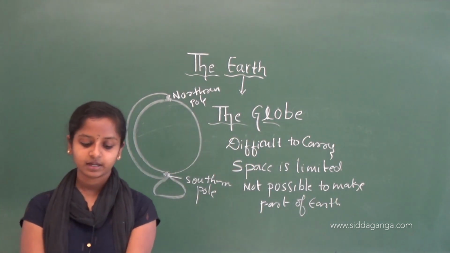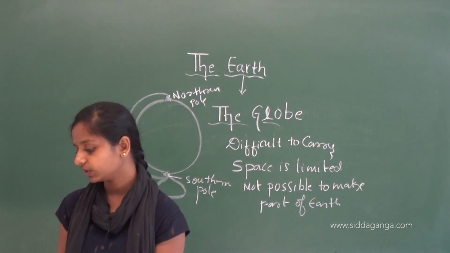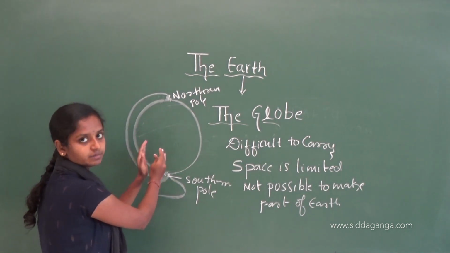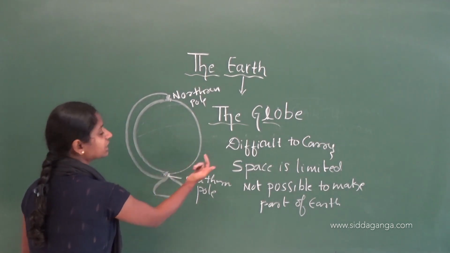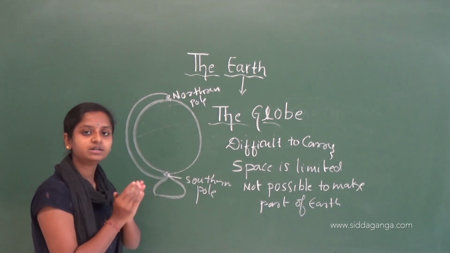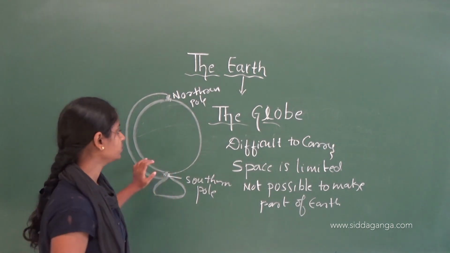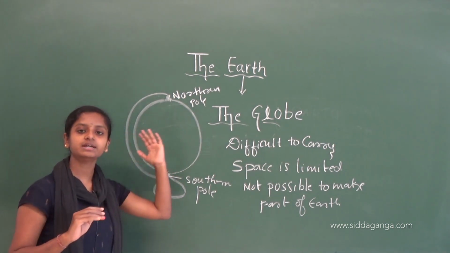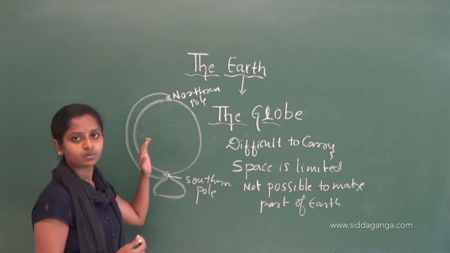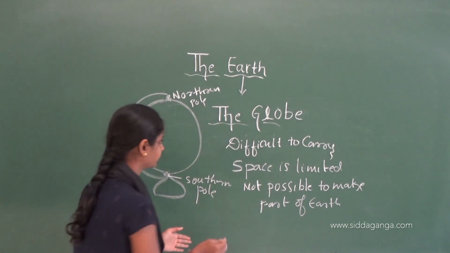Then, only one side of the earth can be seen at one time. If we are looking at it, we can only see this side. We cannot see the back side. If we want to see the back side, we have to look at it next time. Only one part can be seen at one time.